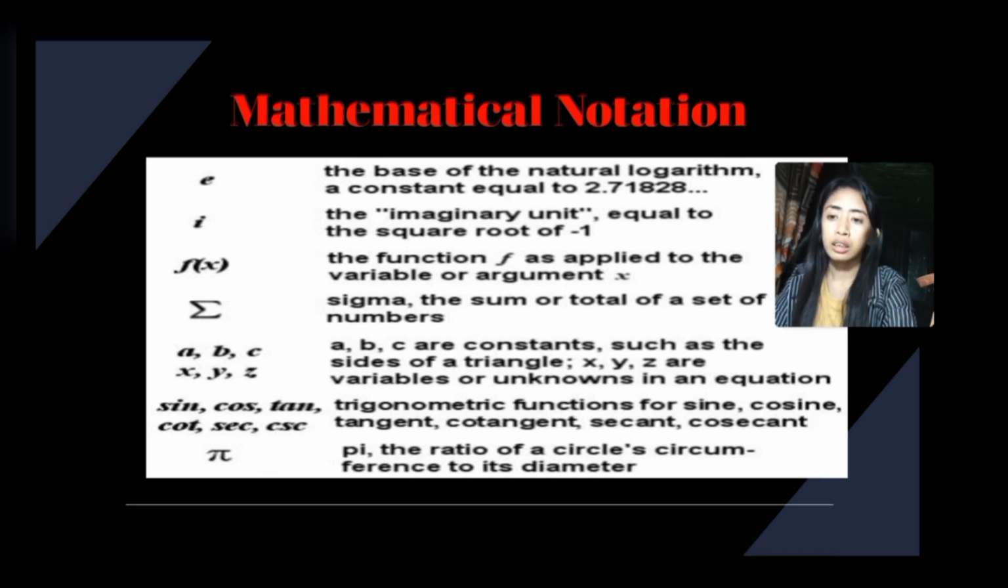Cosine, tangent, cotangent, secant, or cosecant, or in short, SOHCAHTOA, which means the trigonometric functions sine, cosine, tangent, cotangent, secant, and cosecant. Then the pi, the symbol of the letter pi, the ratio of a circle's circumference to its diameter.